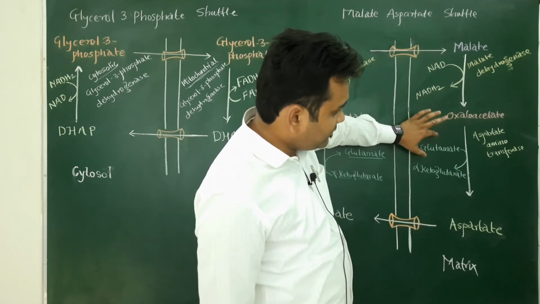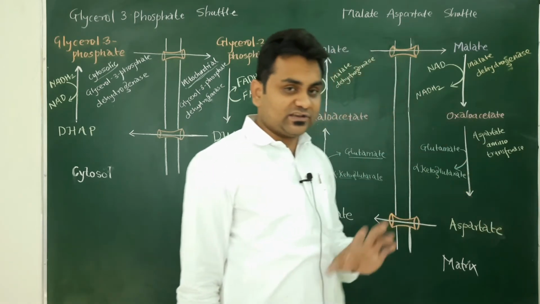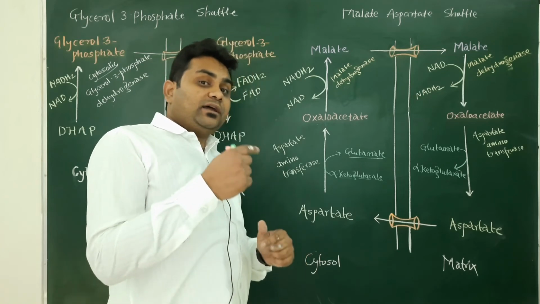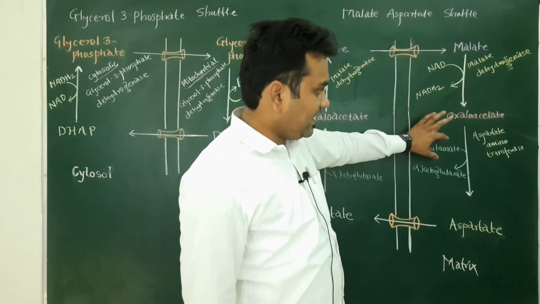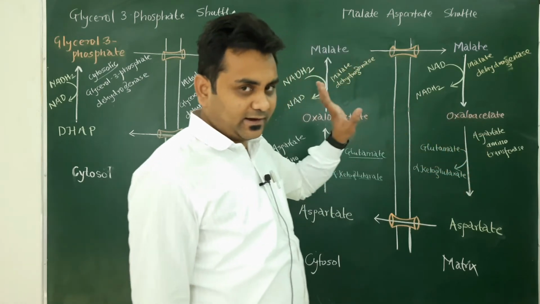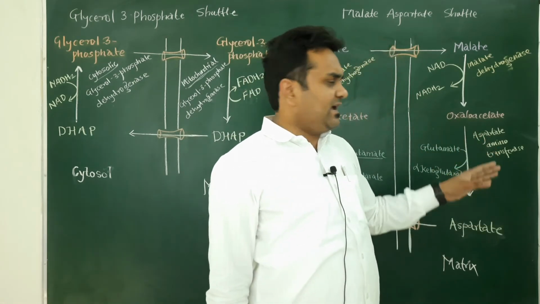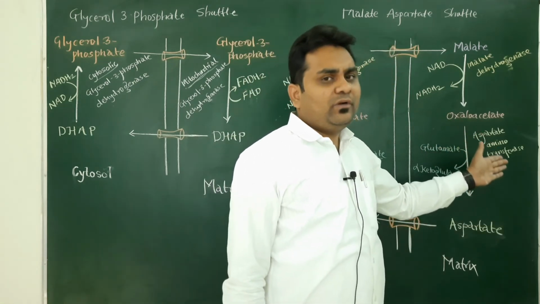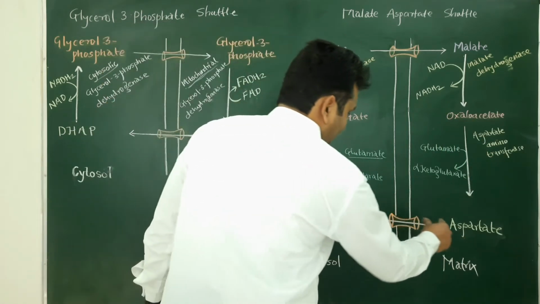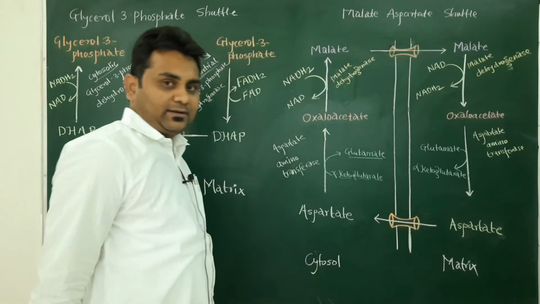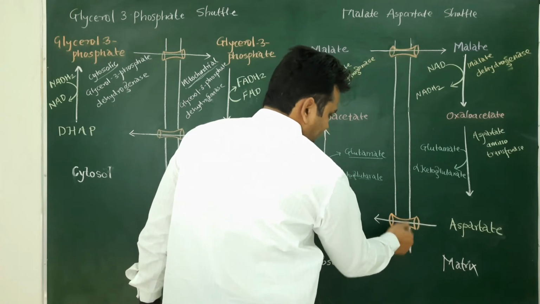After removing the amino group, glutamate will become alpha ketoglutarate. This is called a transamination reaction, and this is catalyzed by the enzyme aspartate amino transferase. Now there is a transporter present for aspartate on the membrane. So a transporter for malate here and a transporter for aspartate here.